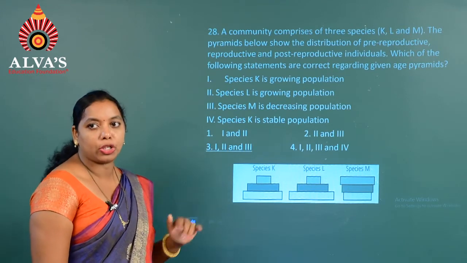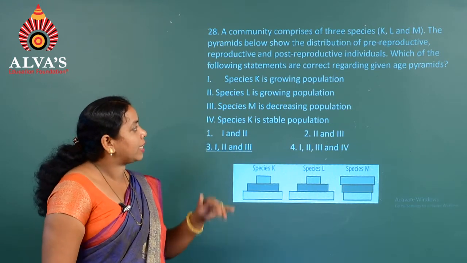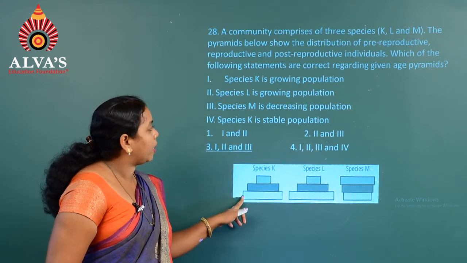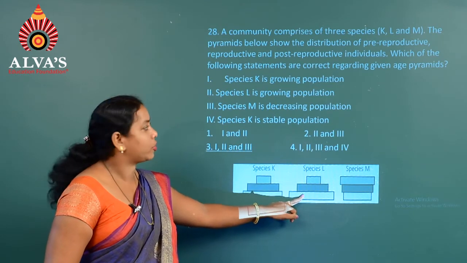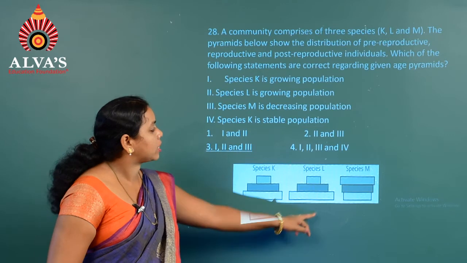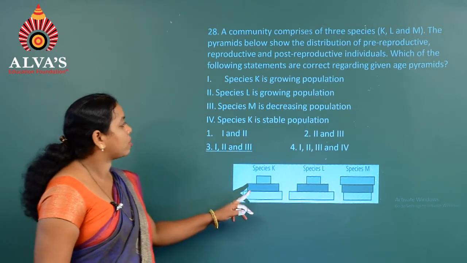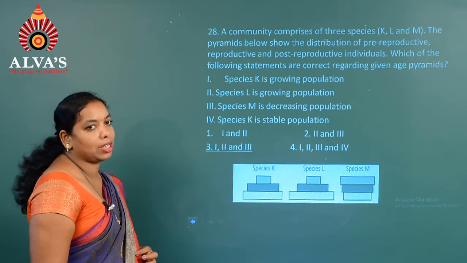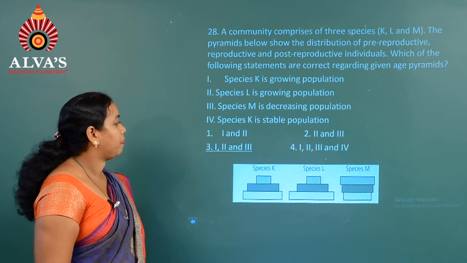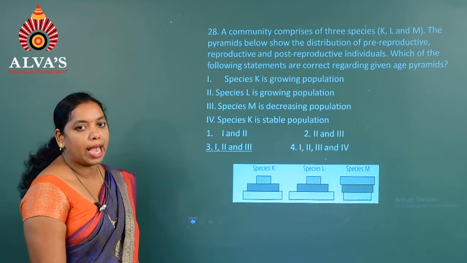So, it is one of the population attributes. You can consider the first option, that is species K is a growing population, the second option, species L is a growing population, the third one, that is species M is a decreasing population, and the fourth one, that is species K is a stable population. So here the options are: first one 1 and 2, second 2 and 3, third one 1, 2 and 3, fourth one 1, 2, 3 and 4.